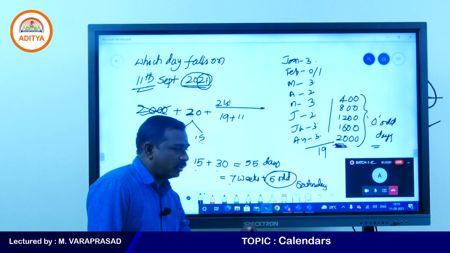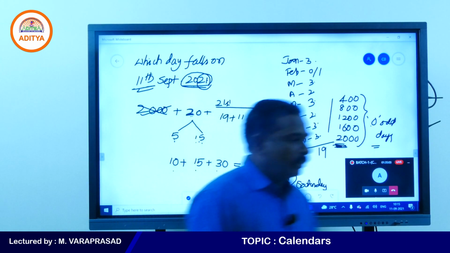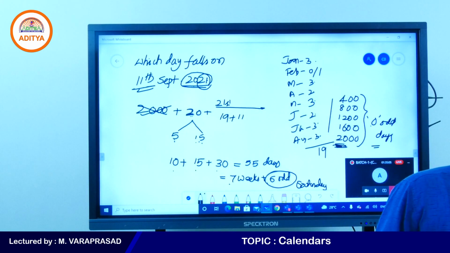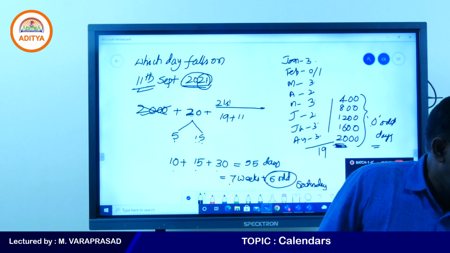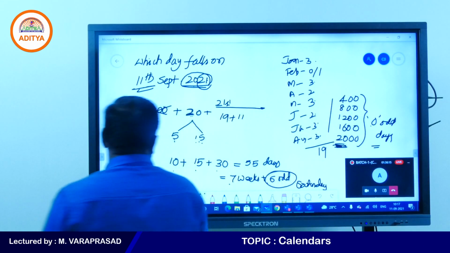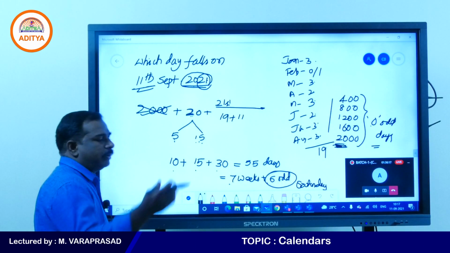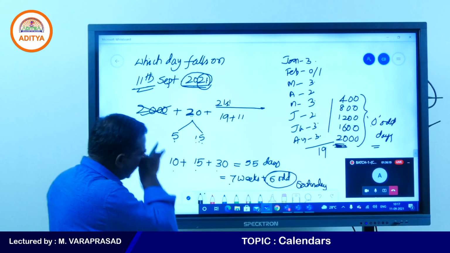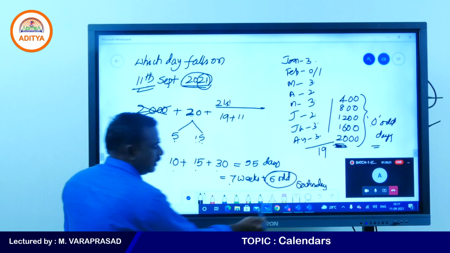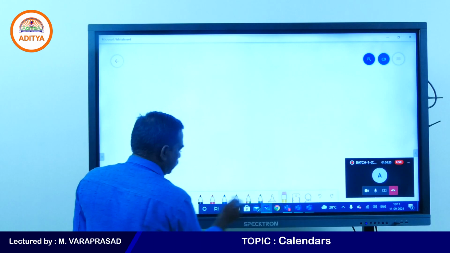Yes, my students, all of you got it? Right? Let me know. I will give one more example. One more example we can do for better understanding. Somebody is asking here. Once we see one more example, right?